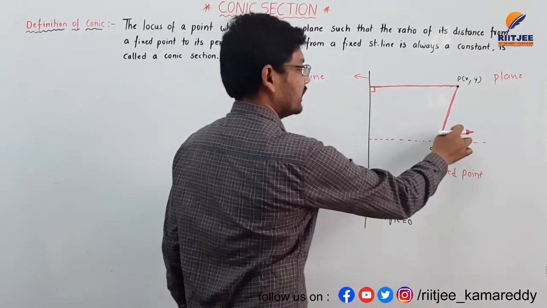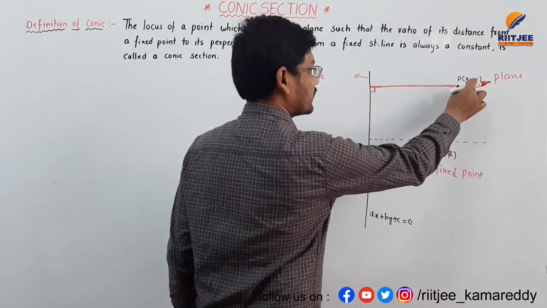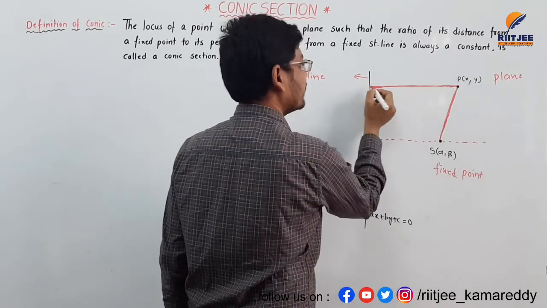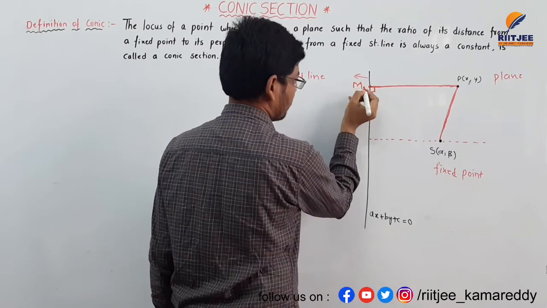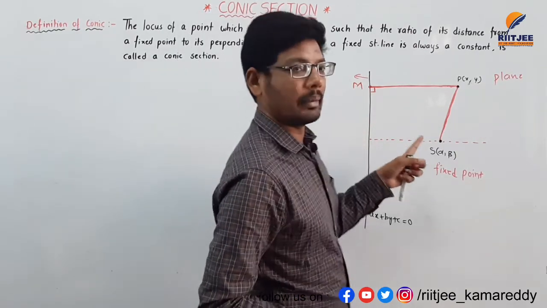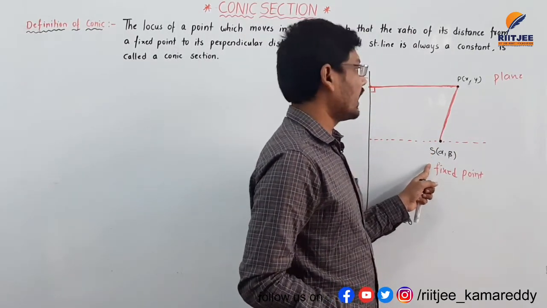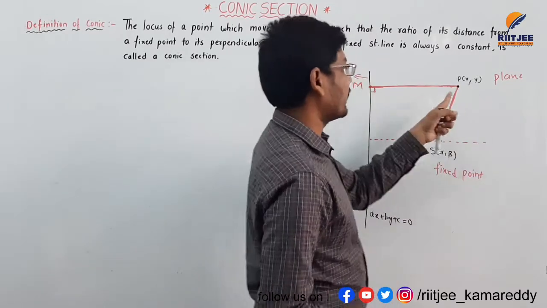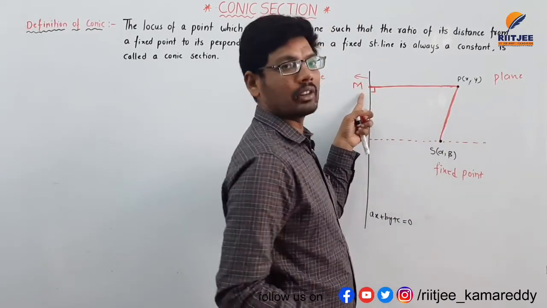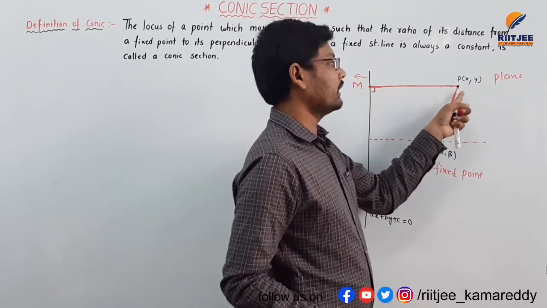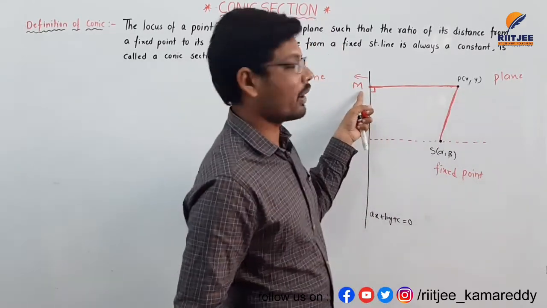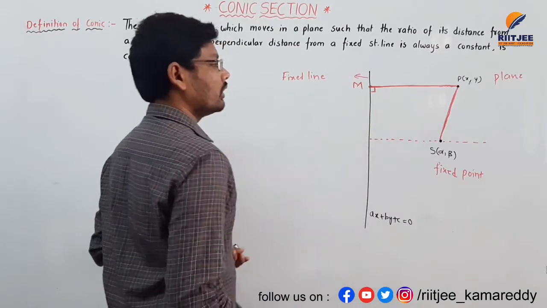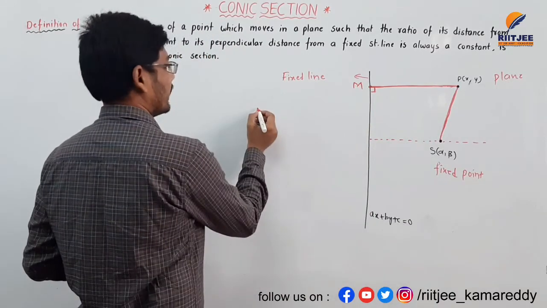The perpendicular line drawn from the point P to the fixed line meets it at the intersecting point, which I am taking as capital M. Here we have three points: the fixed point, a point on a plane, and the foot of the perpendicular on the fixed line.